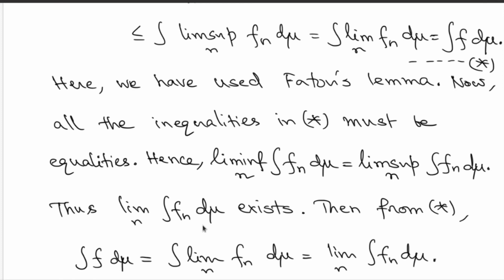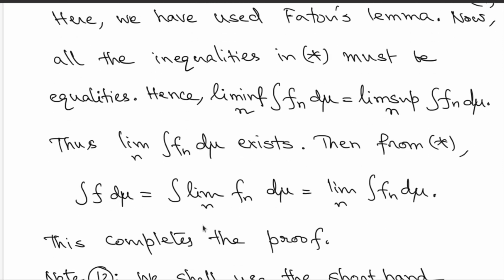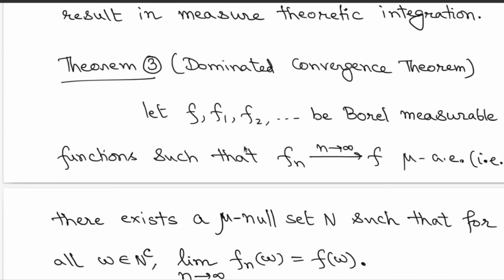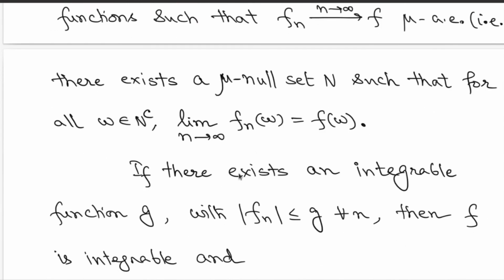That's the first observation. Moreover, if all the equalities hold, then you claim that the integration of f, which is equal to the integration of the limit of fn's, will be equal to the limit of the integrations of fn. So you have proved that the integration of f is equal to the integration of the limit of fn's, and that will be equal to the limit of the integrations of fn. So here you are allowed to exchange the order of limit and integration. This is possible by the boundedness assumption given by the function g.